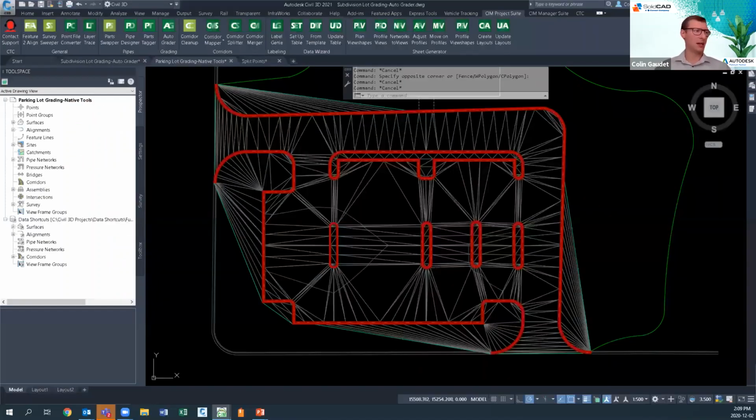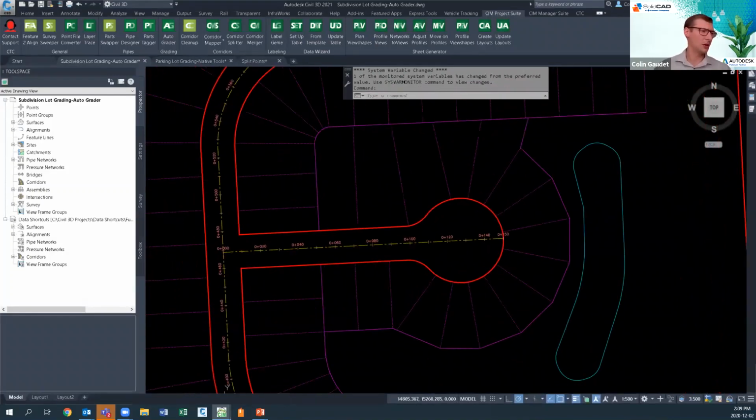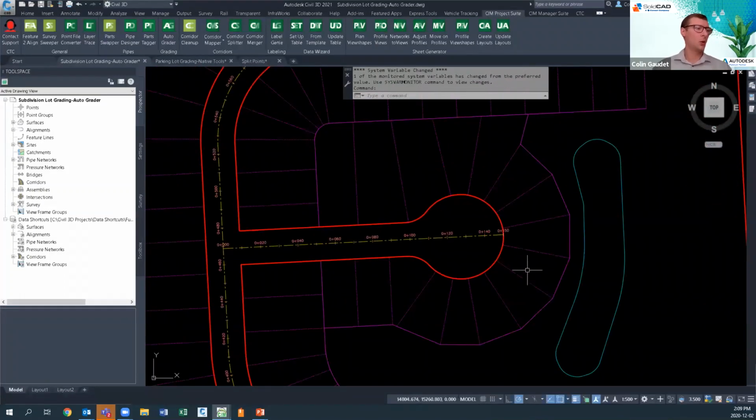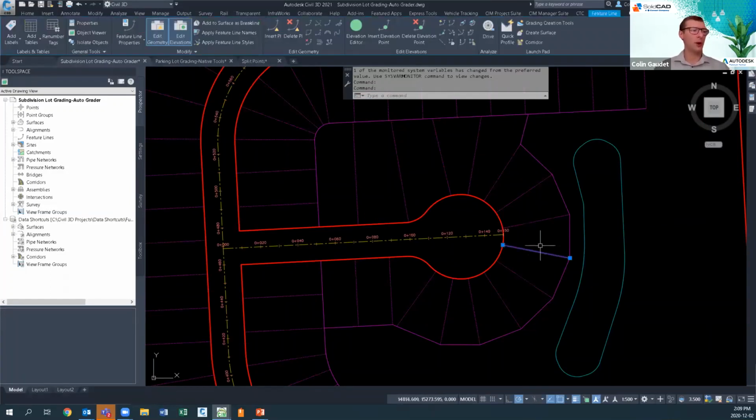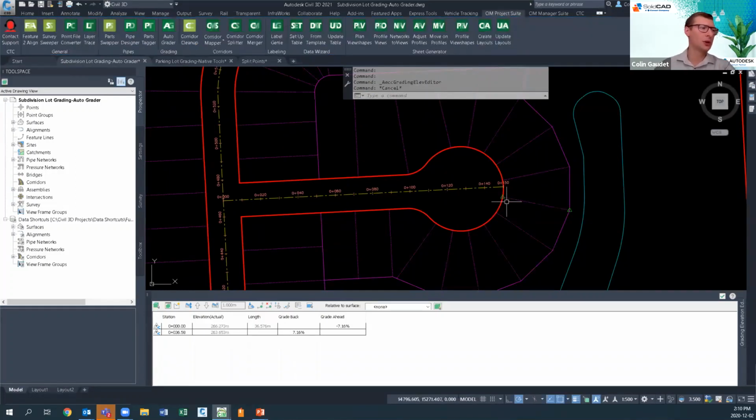So I'll jump back in here. And we're working with the feature line hierarchy. So I want to start adding break line or split points to this, or grade breaks to this. And if I look at the elevation editor right now for each one of these lot lines, both the start and end of that, so the front and the back of that, are being dictated by other feature lines. That's that split point resolution that's happening in the drawing. So we're going to take advantage of that.